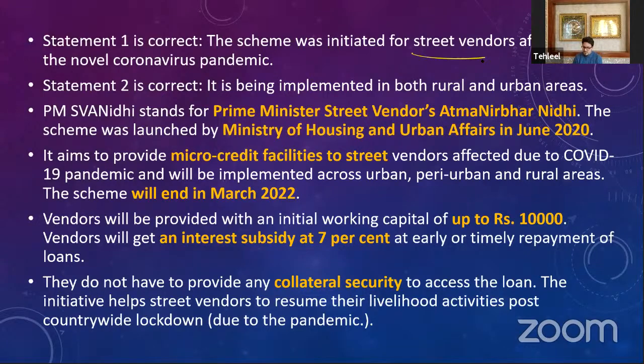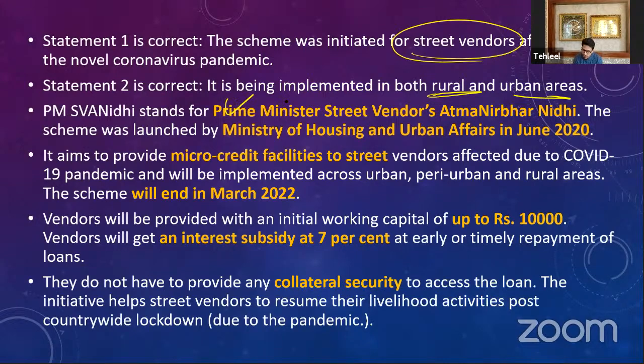This was a scheme initiated for street vendors. Why? Because the COVID-19 pandemic has hampered their development. They don't have money. Precisely these street vendors have lost their business. Nobody is coming to their shops because of the lockdowns and because of COVID. Because of that, to support their families, to support these street vendors, the PM Swanidhi scheme was launched in the backdrop of the novel coronavirus pandemic. Now, this is implemented in both rural and urban areas.